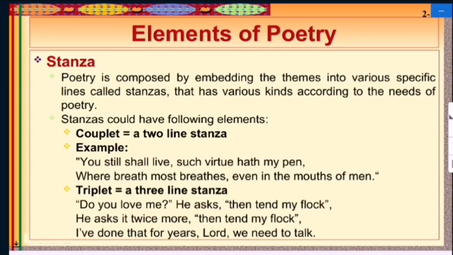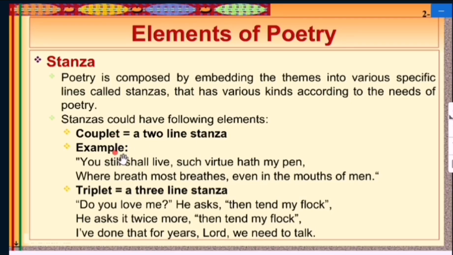So poetry is composed by embedding the themes into various specific lines called stanzas, that have various kinds according to the needs of the poetry. So a stanza could have the following elements. That is the couplet. A two-line stanza is called a couplet.